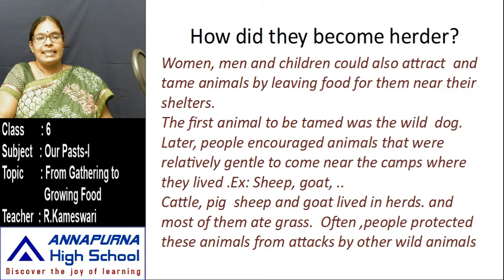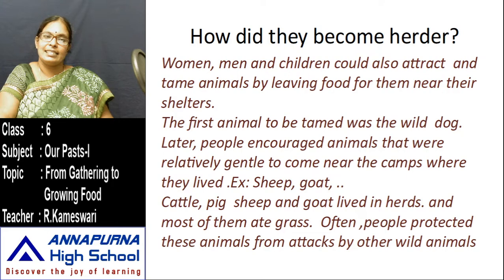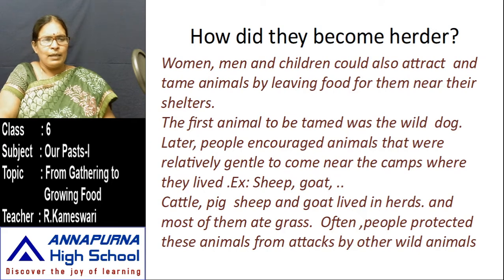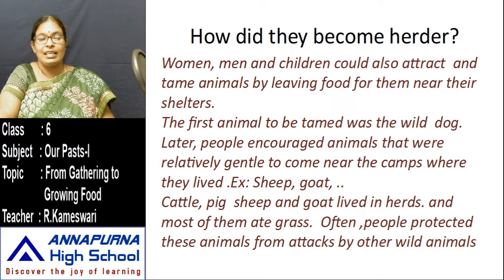People also attract and tame animals by leaving food for them near their shelters. The first animal to be tamed was the wild dog. The first pet animal of the people is the dog, the wild dog. Later, after some days, people encouraged animals that were relatively gentle to come near the camps where they lived.